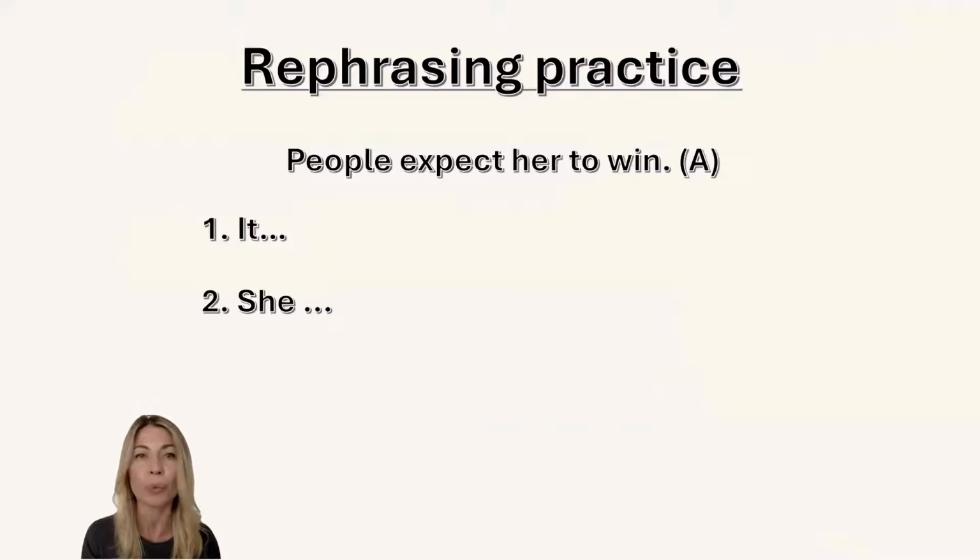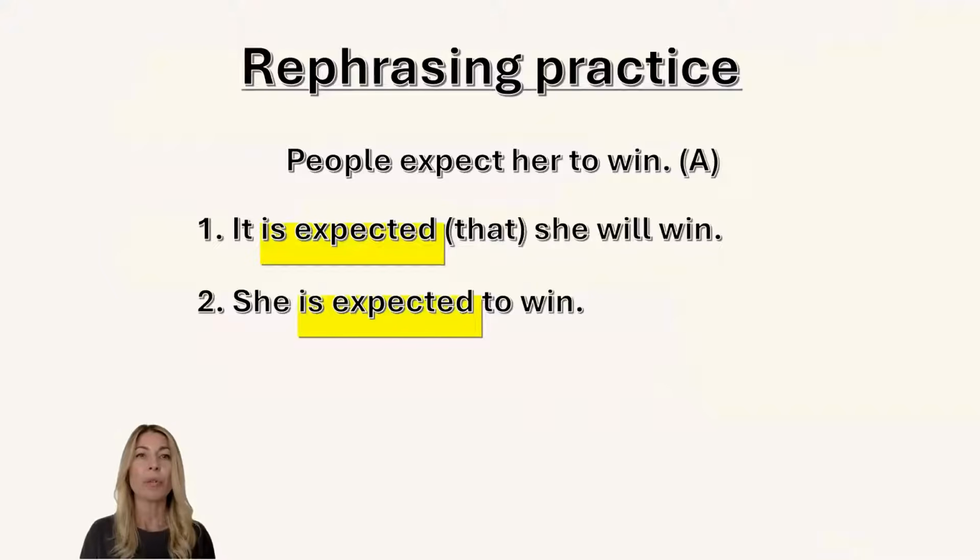Okay, so what shall we do? We have to use the verb expect in the passive form. And in this case, it's present because we have it in present simple. It is expected that she will win. Or the second option will be she is expected to win. As you can see, here I'm using present infinitive because my active sentence is in present simple. Yes, so this is how you should do simple rephrasing.